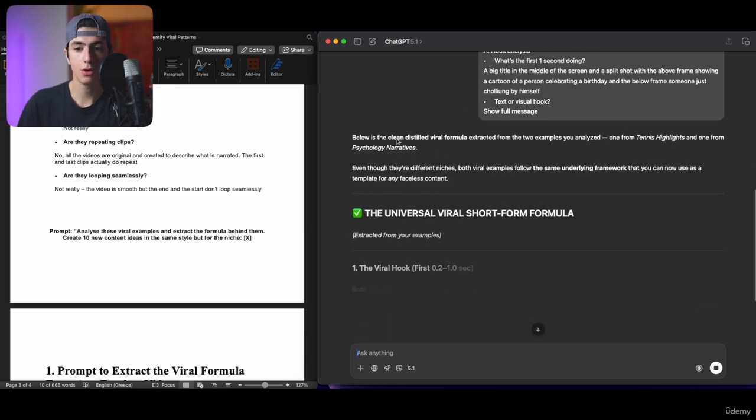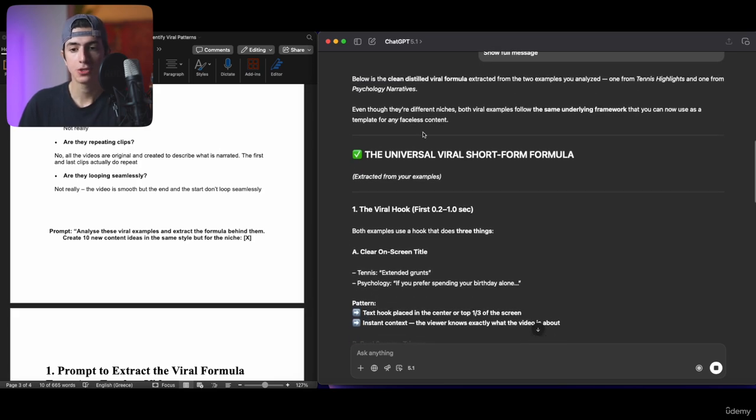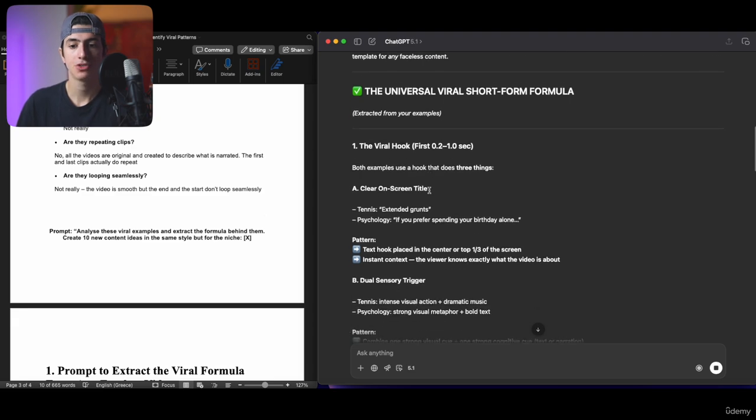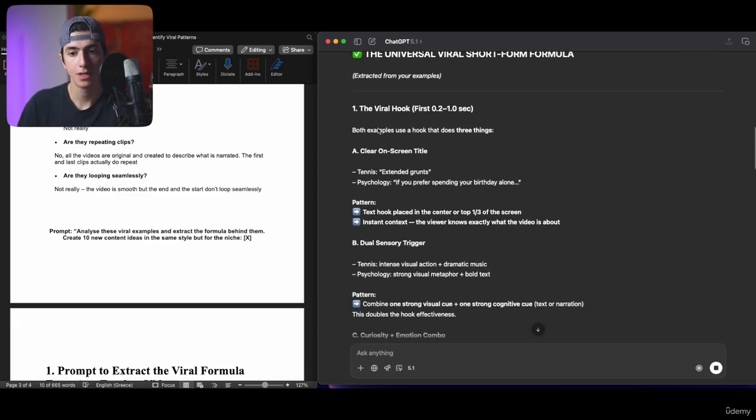And here it is. Below is the clean distilled viral formula extracted from the two examples you analyzed, one from tennis highlights and one from psychology narratives. So even though they're different niches, both viral examples follow the same underlying framework that you can now use as a template for any faceless content. So let's see. The viral hook: both examples use a hook that does three things.